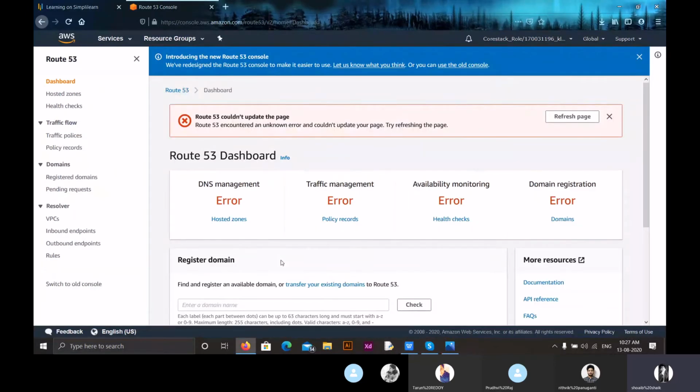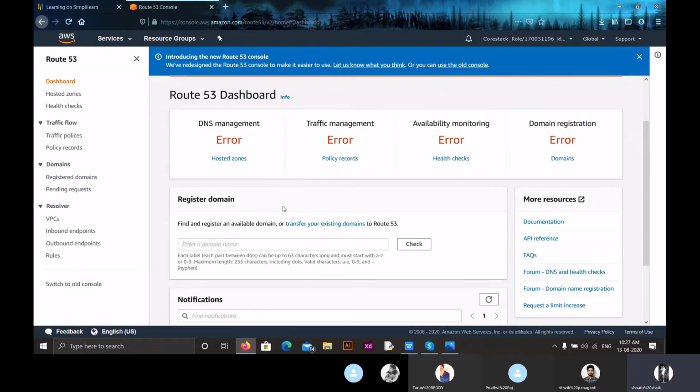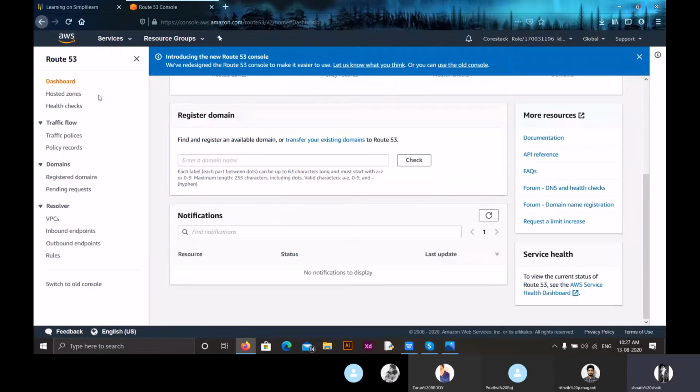Coming to the dashboard, we have different options like DNS management, traffic management, availability management, domain registration. We discussed everything. We also saw how to register a domain, and now let us discuss these things. Hosted zones tell us where we can have our zones hosted, in which region we can have our websites. Health checks define the healthy websites, that means the websites that are active or working.